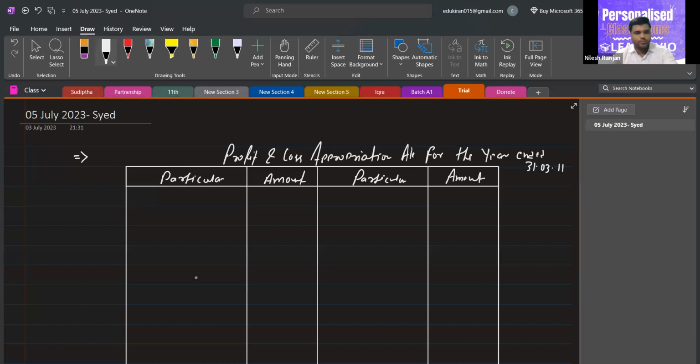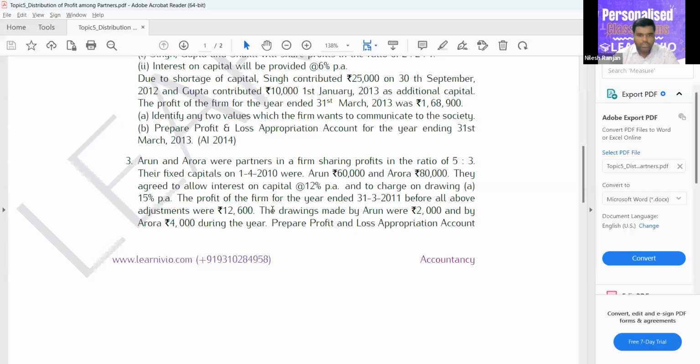The question is saying that their capital is given and their drawings are given. The profit before all adjustments is 12,600. I told you that profit will be given. We don't have to prepare the profit and loss account. What we have to prepare is the profit and loss appropriation account.